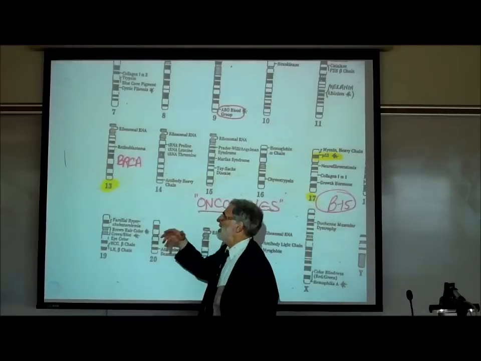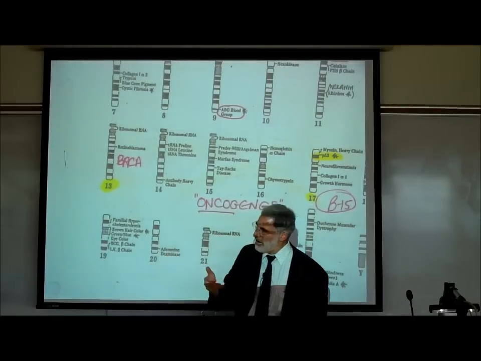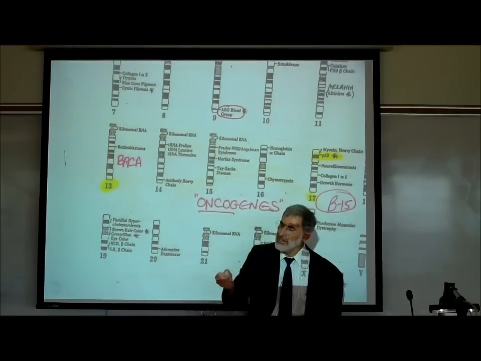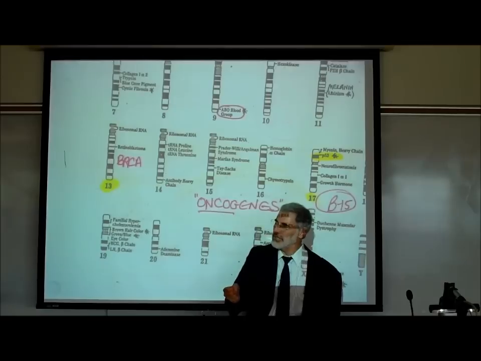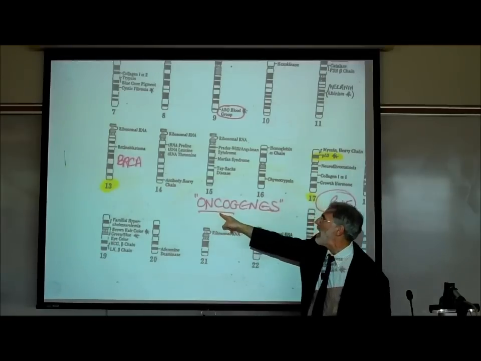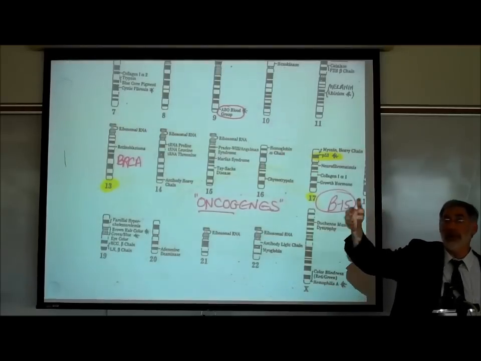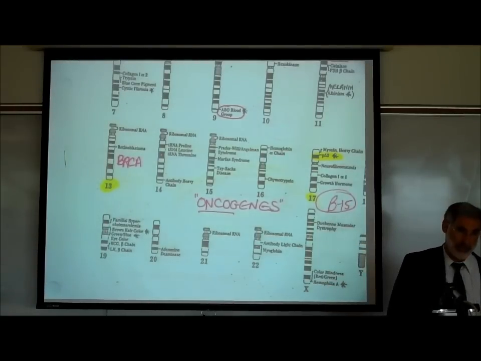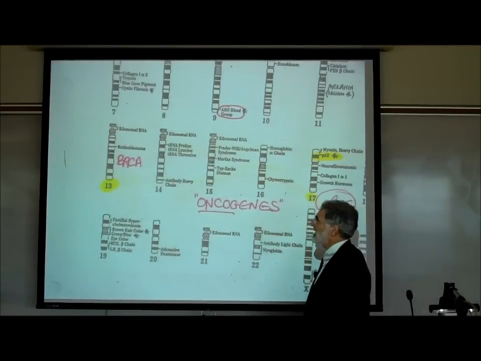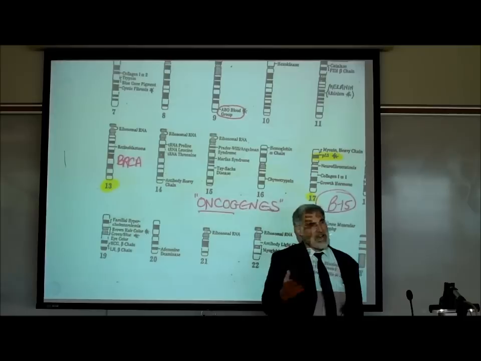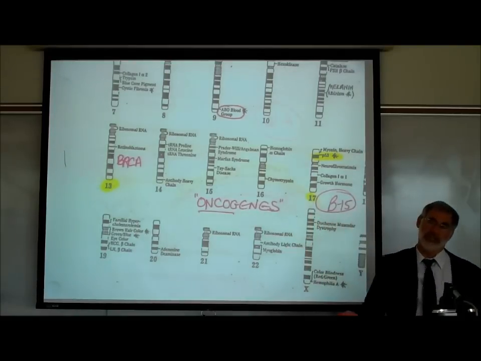A gene where a defect in it can result in an increased risk of cancer is known as an oncogene. Because what do we call the department that deals with cancer in a hospital? Oncology. That's a cancer gene. So they can now test for a lot of these genes.